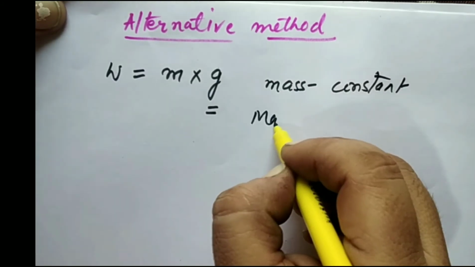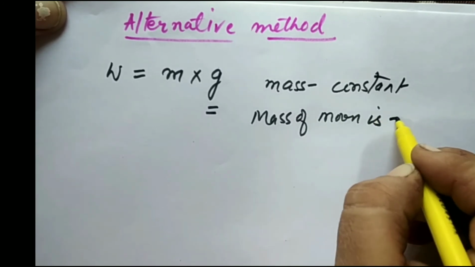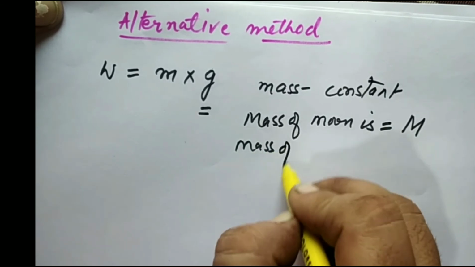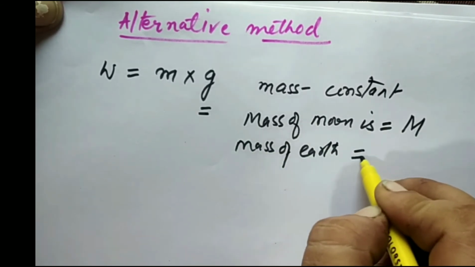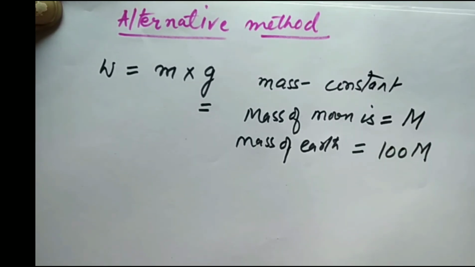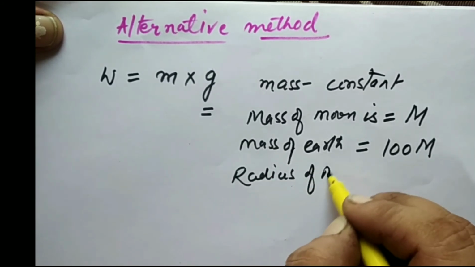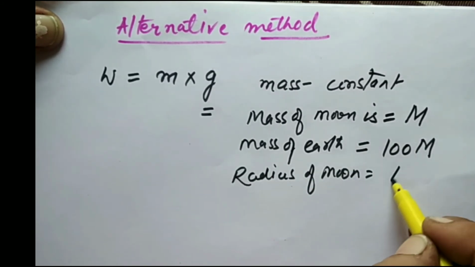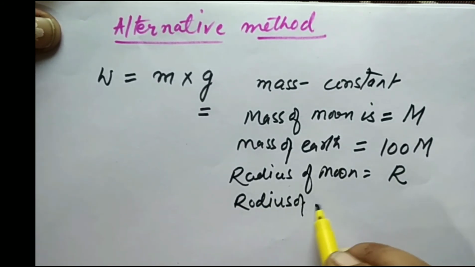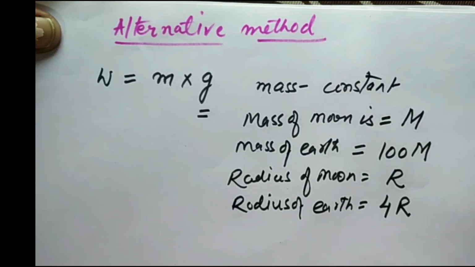moon. So mass of the moon is equal to m. Okay, whereas mass of the earth is approximately 100 times the mass of the moon. Similarly, the radius of the moon may be taken as r, and the radius of the earth is approximately equal to 4 times the radius of the moon.